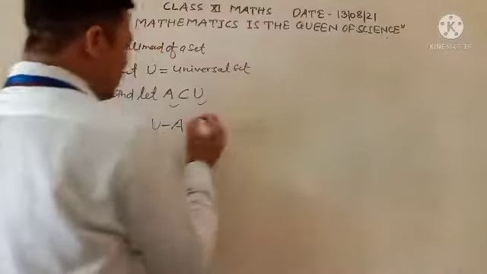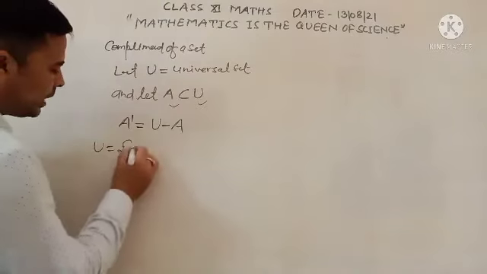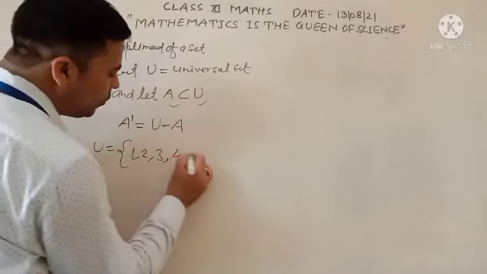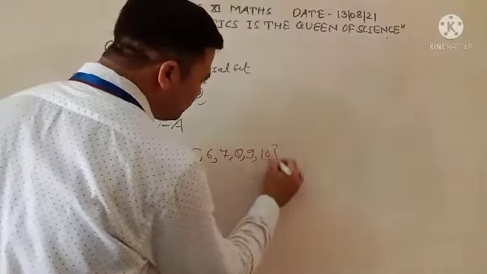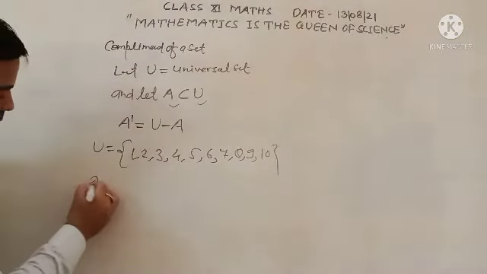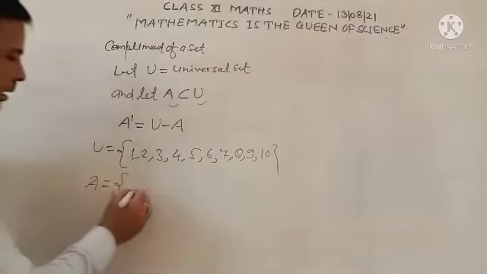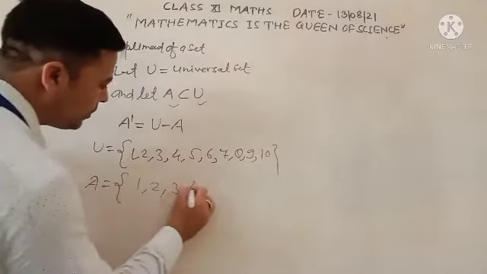Suppose the value of U is given as 1, 2, 3, 4, 5, 6, 7, 8, 9 and 10, and the value of A is 1, 2, 3, 4.